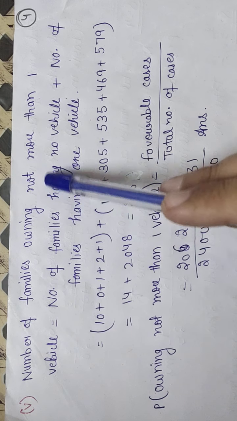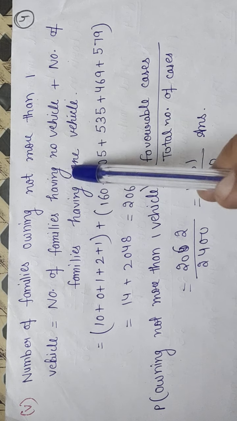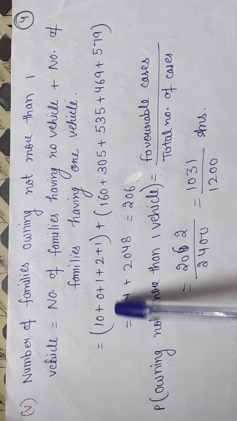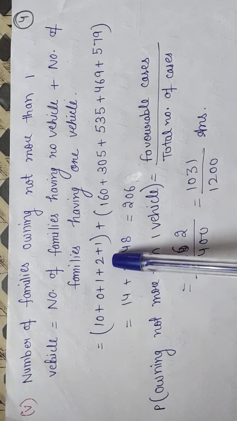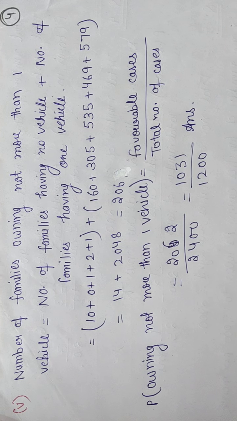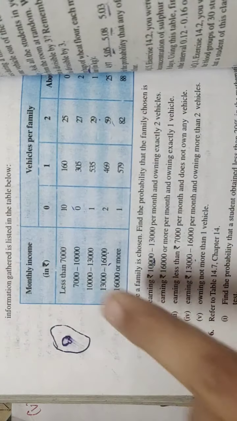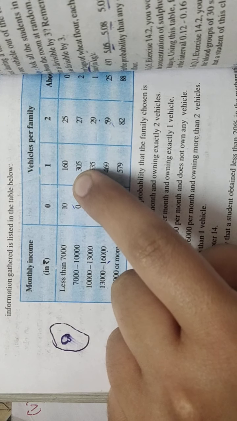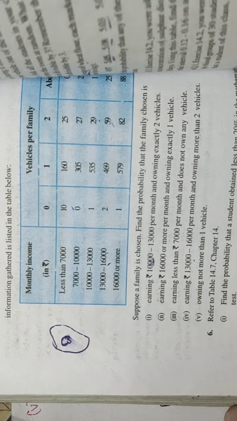The number of families owning not more than 1 vehicle is equal to the number of families having no vehicle plus the number of families having 1 vehicle. That means I will add the full column of those families having 0 vehicles and the column of those families having 1 vehicle. These are the entries: 10 plus 0 plus 1 plus 2 plus 1 plus 160 plus 305 plus 535 plus 469 plus 579.